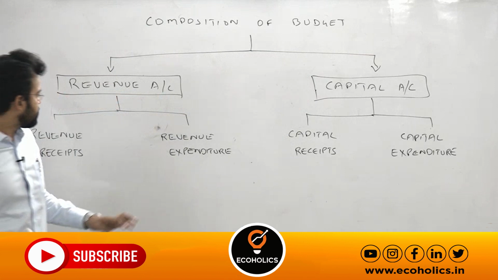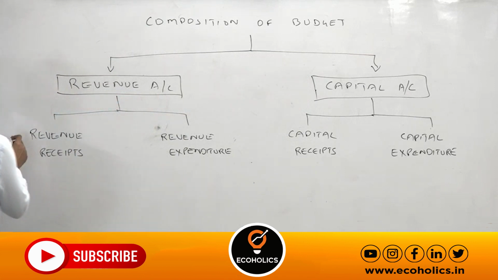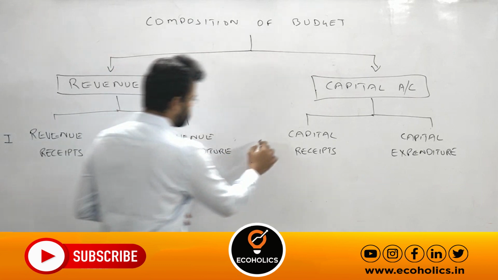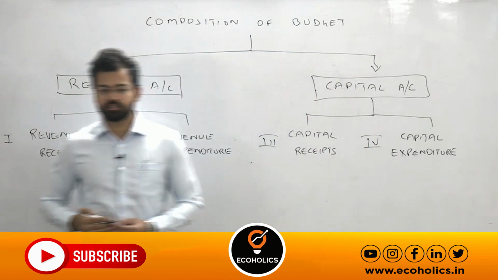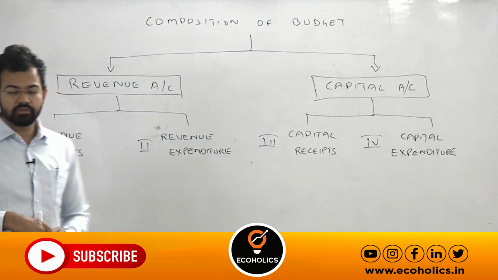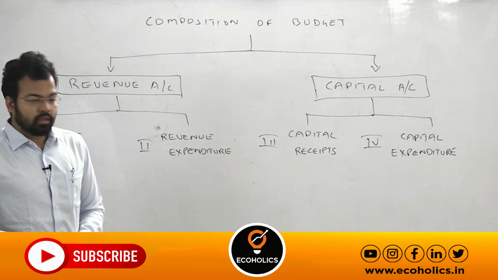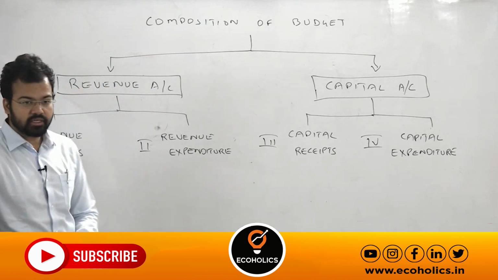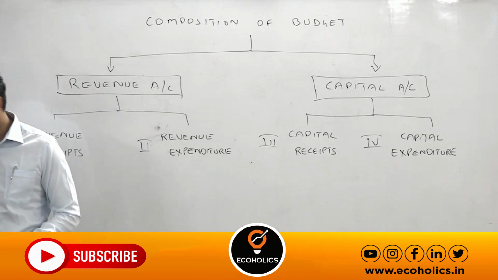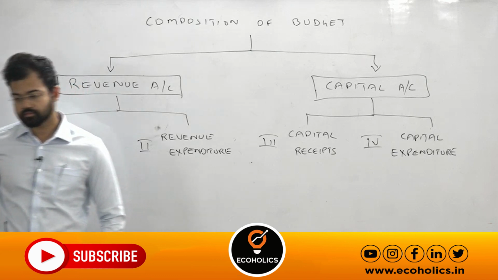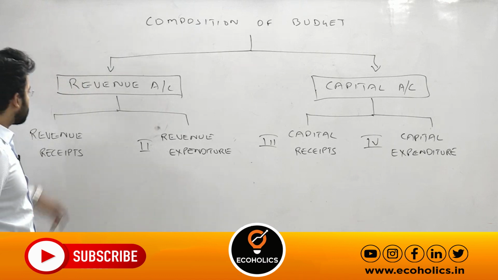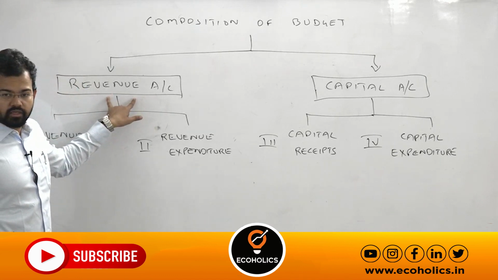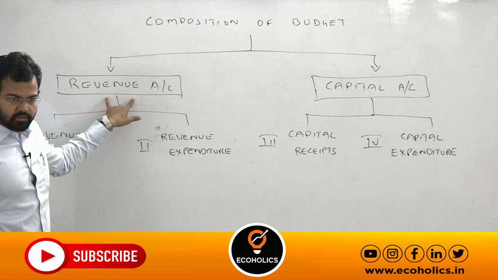Okay. So first we write number 1. You give these Roman numbers to these 1, 2, 3 and 4, because whenever we discuss deficits, we will use these numbers. So first you write revenue receipts. Write the heading revenue receipts. If you want to write something in summary, what is revenue account?